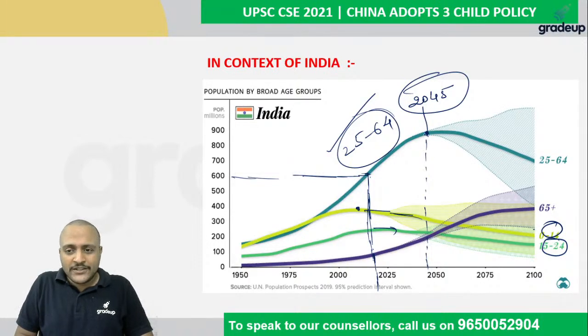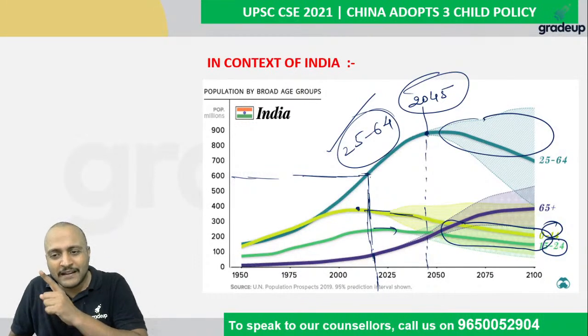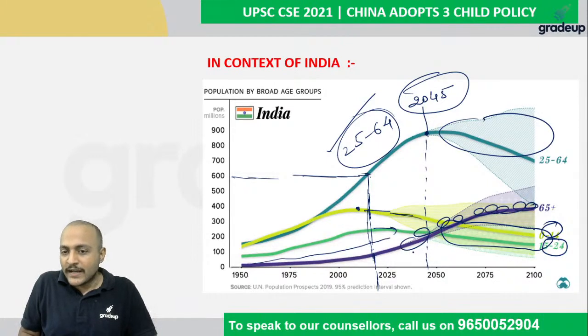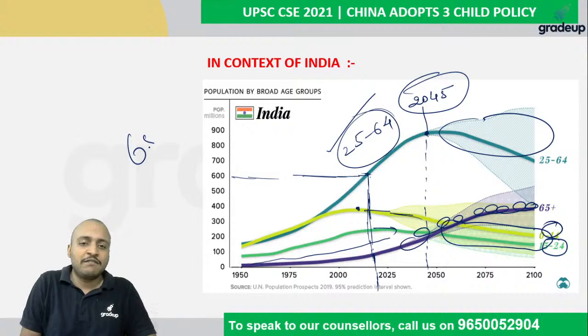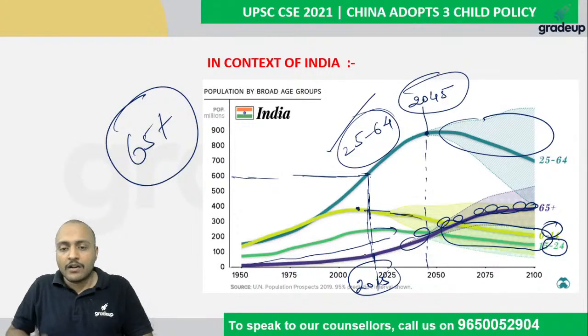So if the population of working classes and the population of children and youth are both going to reduce, what will happen? The population of aged people, 65 plus, is going to increase. We are going to see the growth of the population of 65 plus years of age starting from around 2025 maybe, or we have already started seeing that.